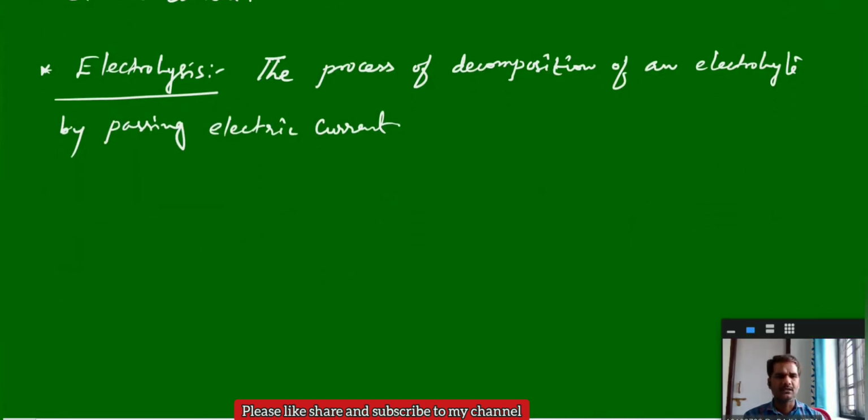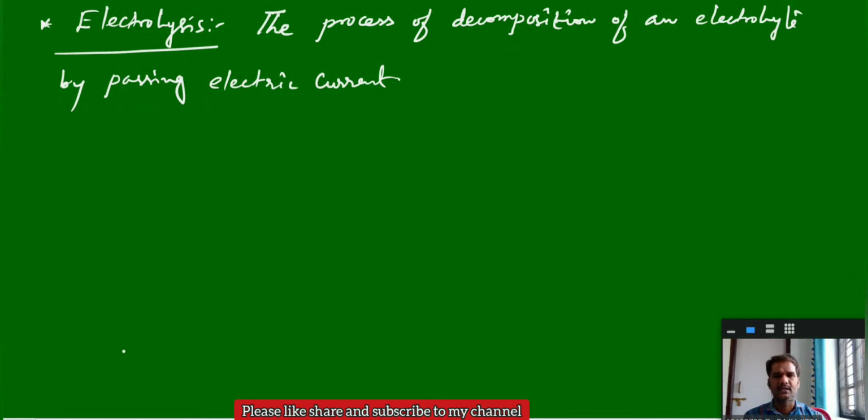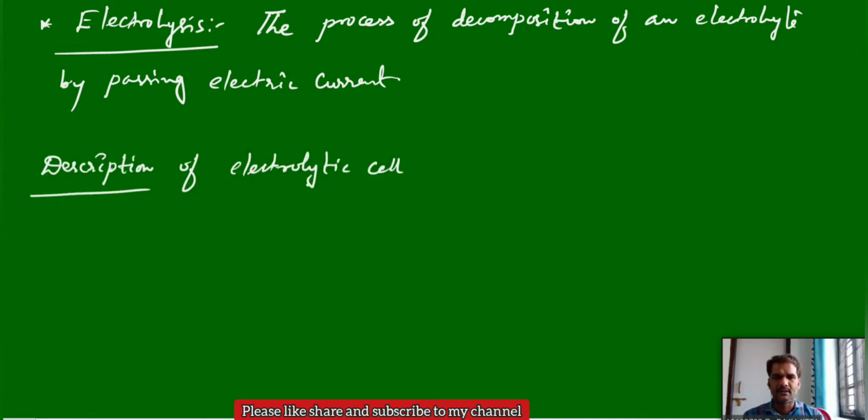Now we will see the overall description of the electrolytic cell, how it actually looks, what components are present in it, and what chemical reactions take place. This is a block diagram we will take up. Description of the electrolytic cell: the components present in an electrolytic cell.